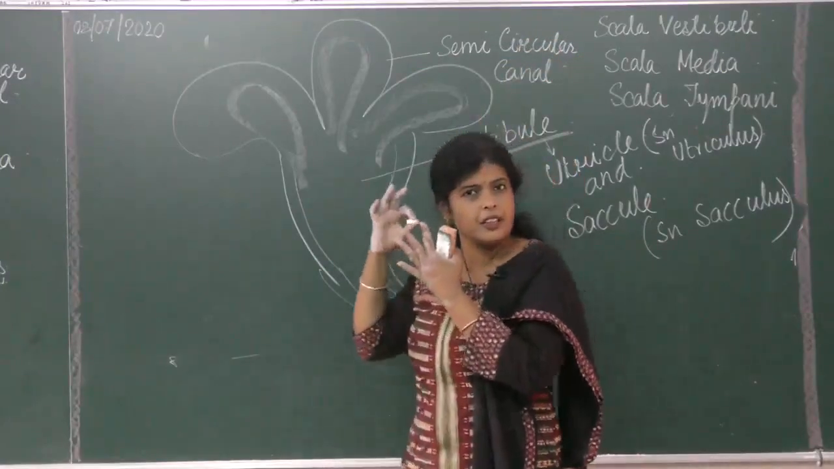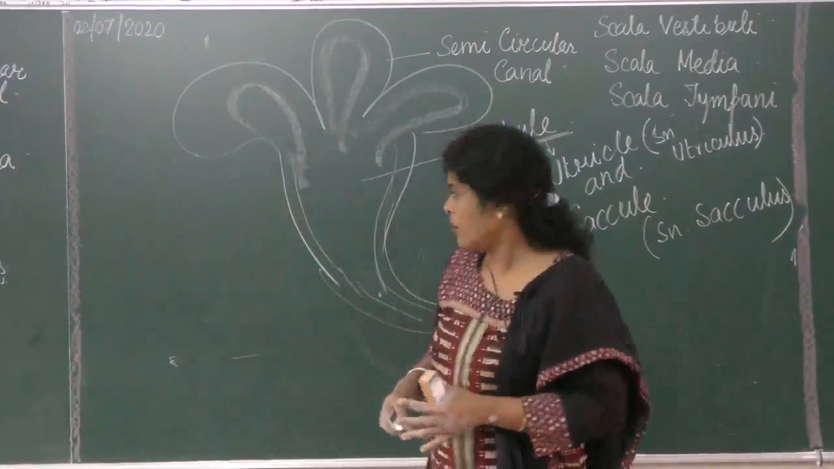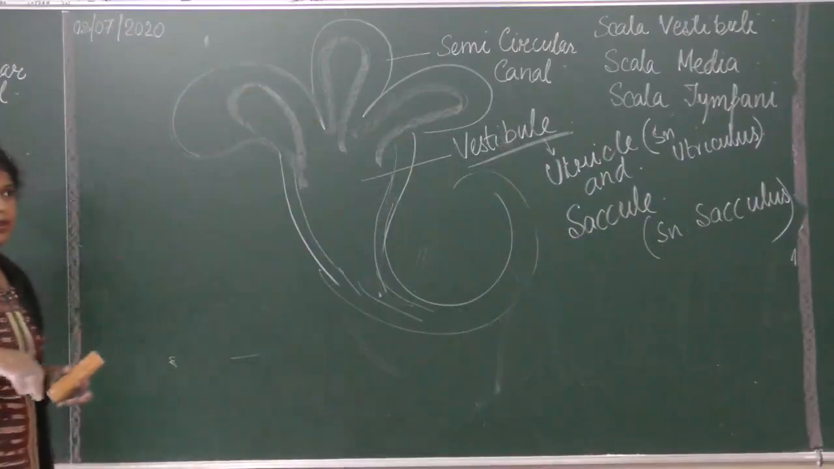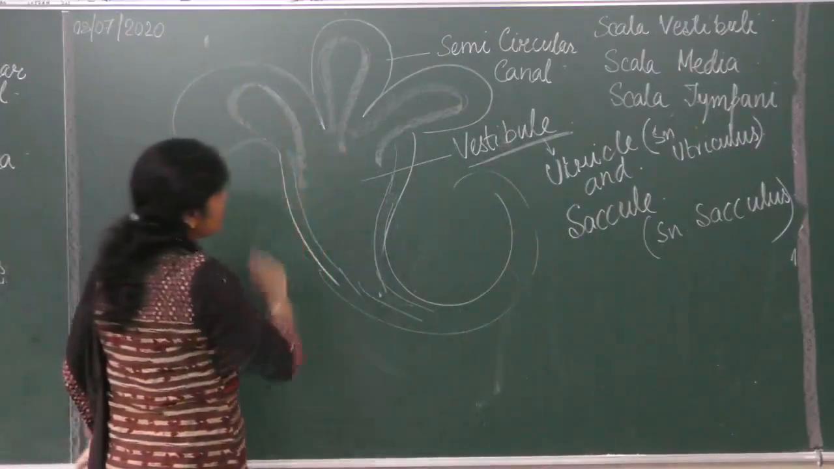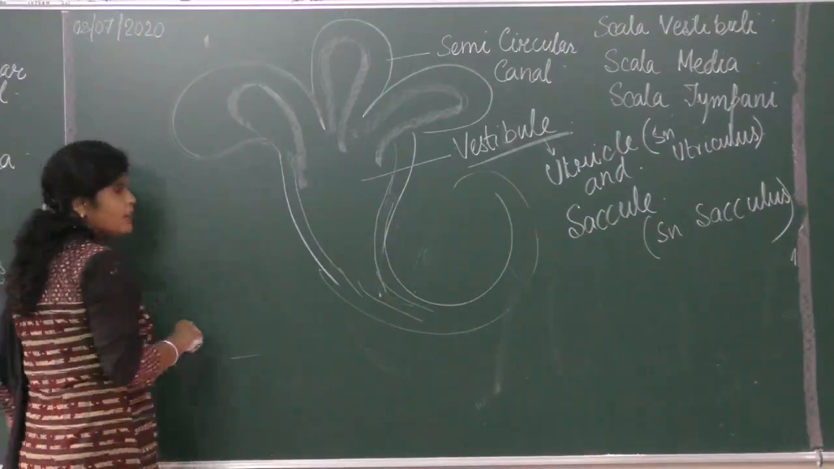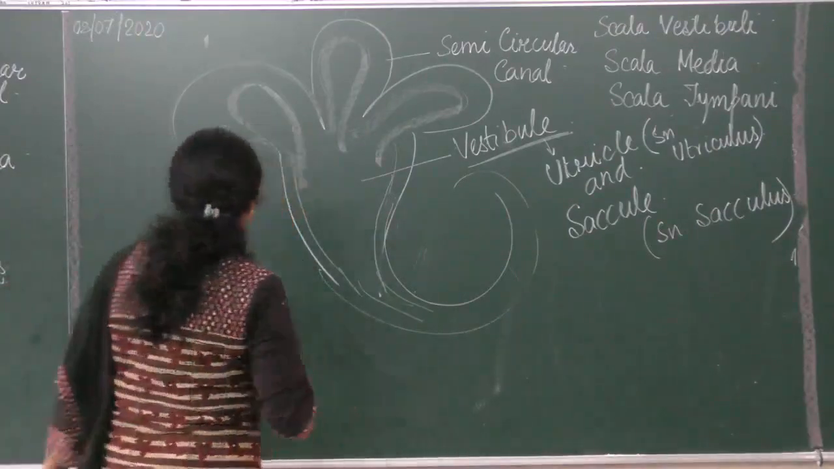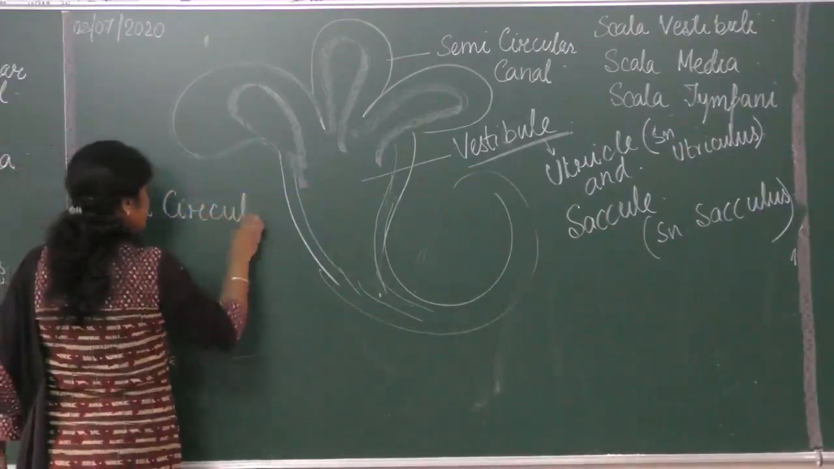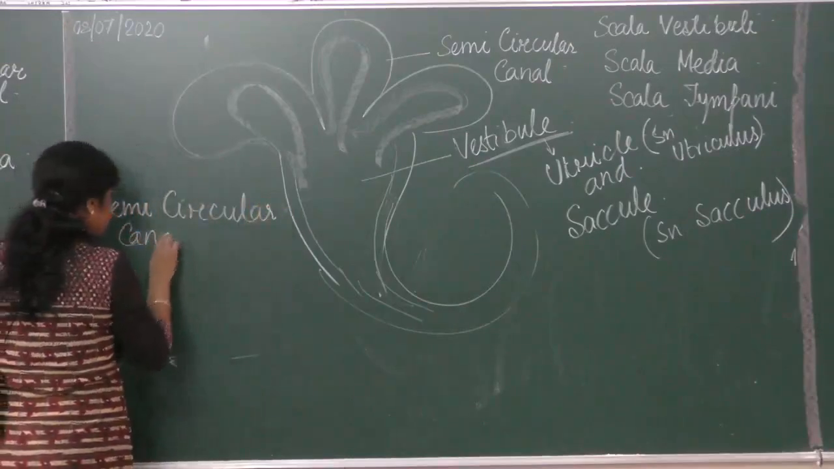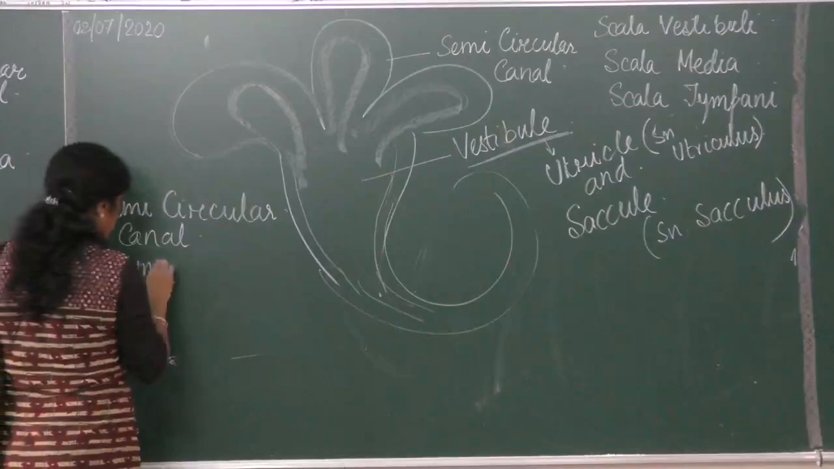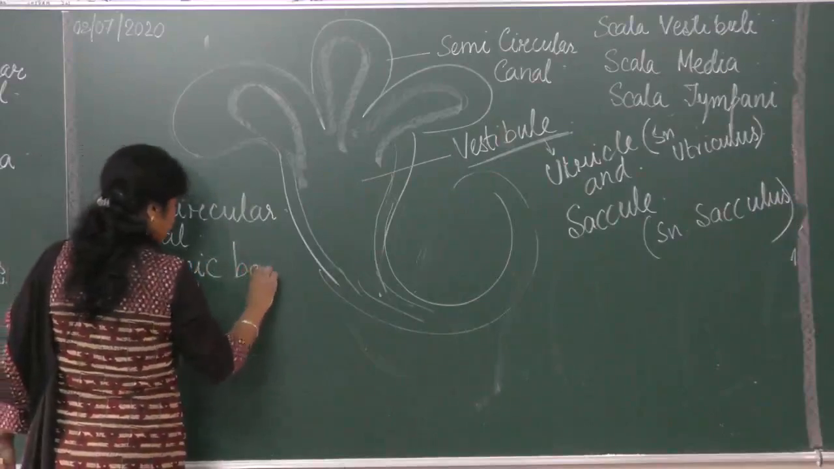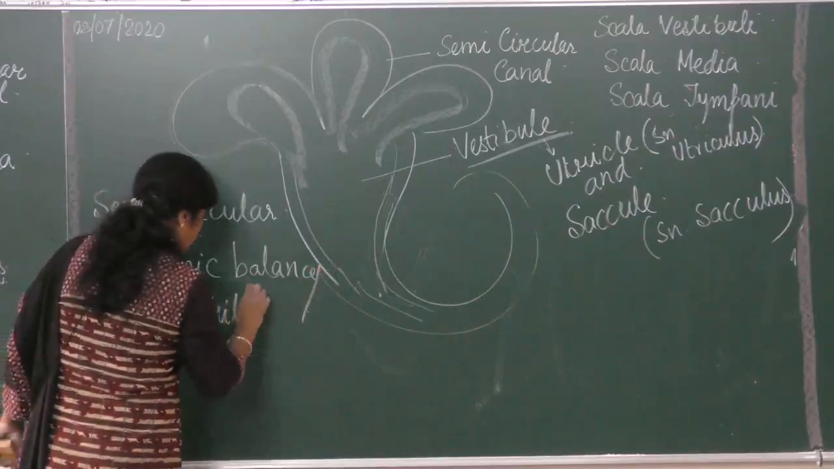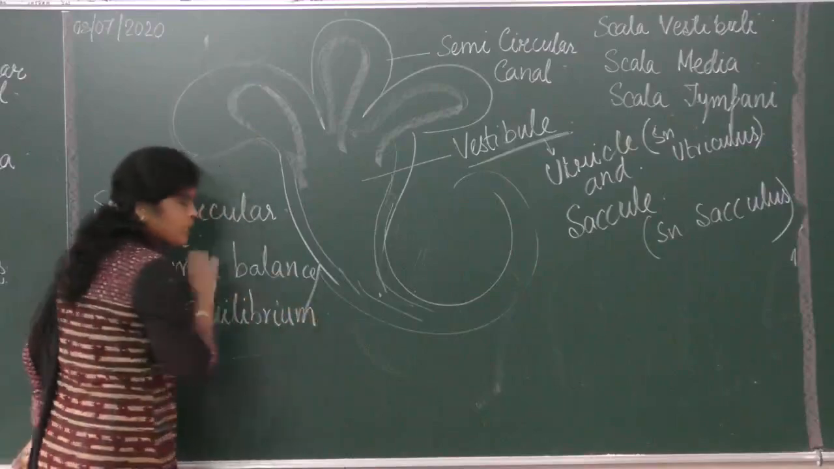This is also present in the closed cavity of our skull. This is actually the skull bone only, the bony labyrinth. Now here, the semicircular canal. What is the function of the semicircular canal? The function of the semicircular canal is to maintain the dynamic balance, or the dynamic equilibrium, of the body. Dynamic equilibrium of the body.